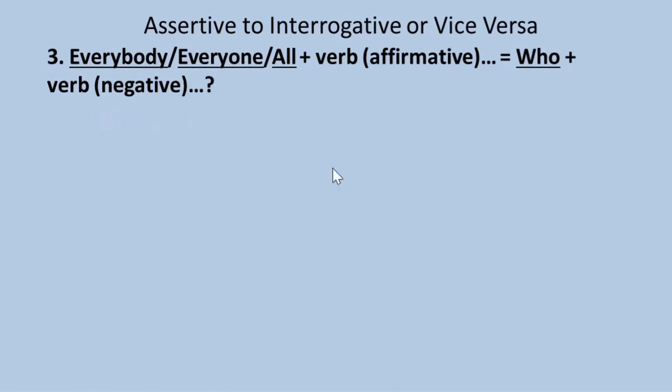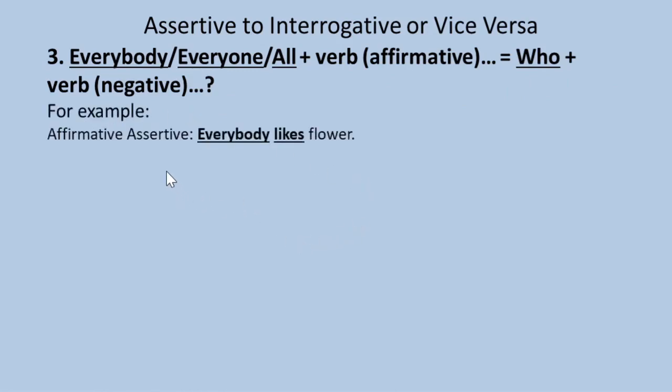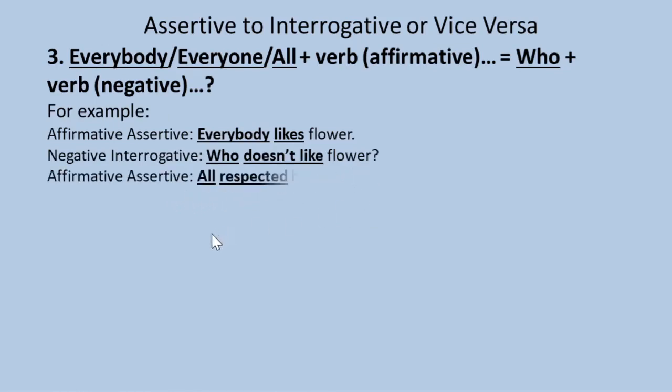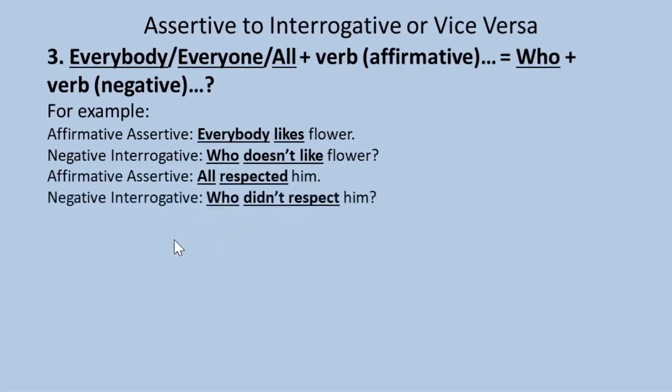For example, affirmative assertive, everybody likes flower. Negative interrogative, who doesn't like flower? Affirmative assertive, all respected him. Negative interrogative, who didn't respect him?